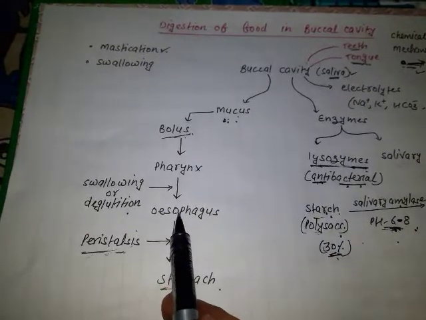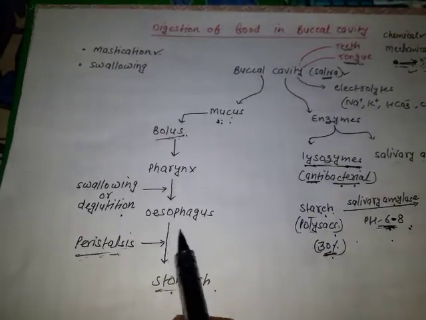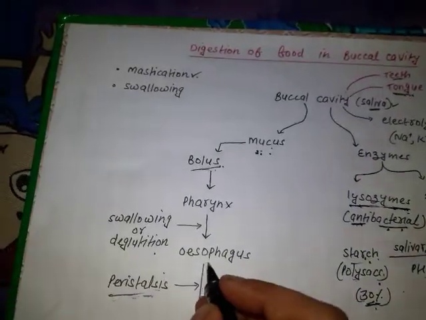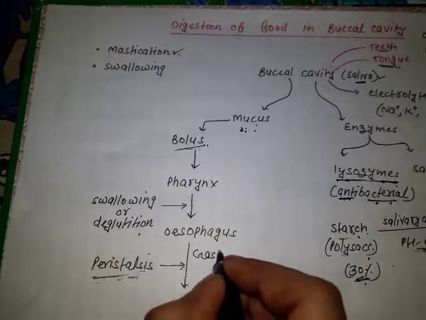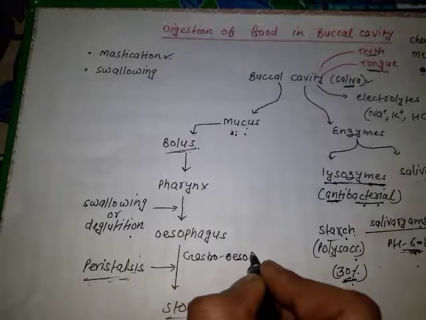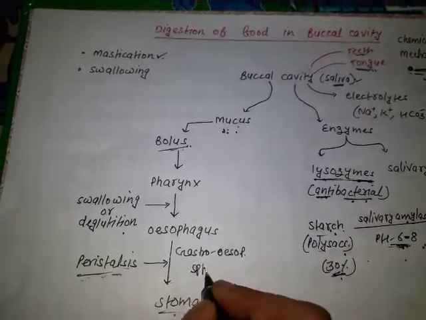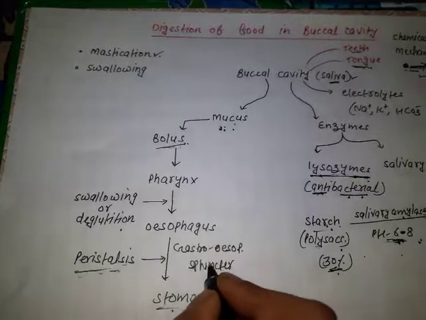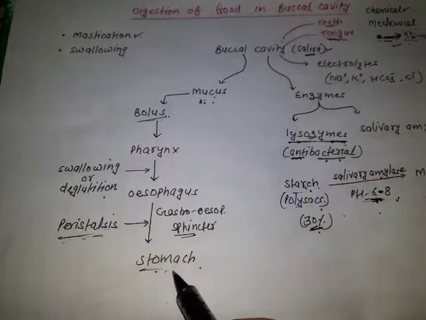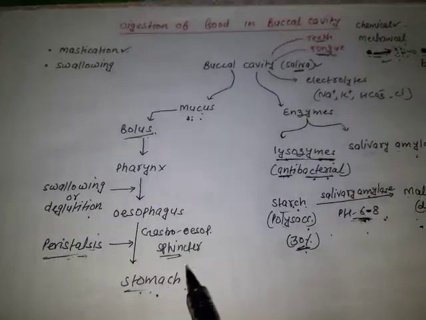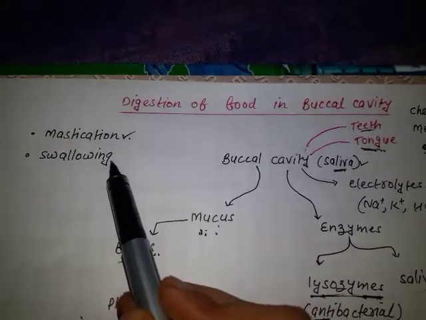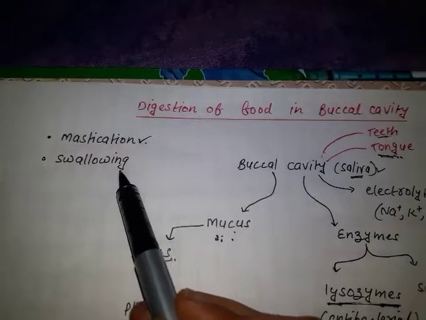So due to these muscular contractions, this food from the esophagus will get passed into the stomach, and we know very well that there is a gastroesophageal sphincter, a special type of muscle which guards the opening of the esophagus into the stomach. Fine. So we have done with these two functions, that the buccal cavity performs two functions, mastication and swallowing.